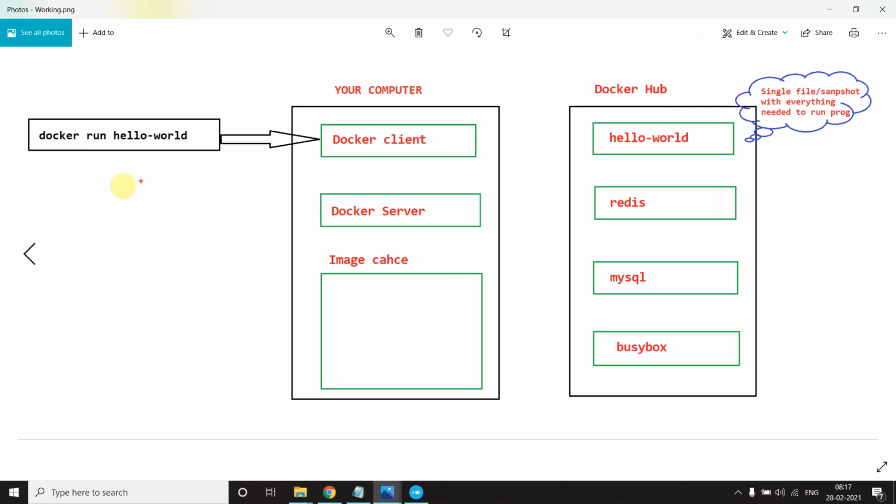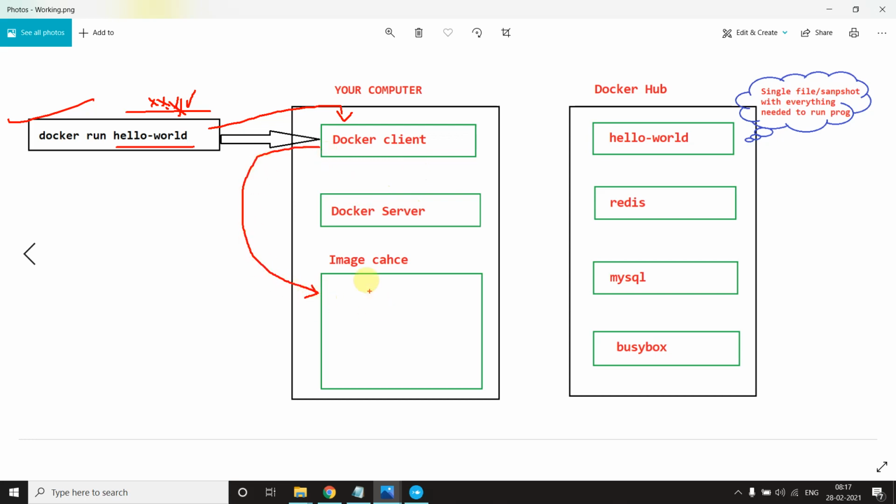If you see here, I just showed you two commands, right? docker run redis and docker run hello-world. If you run any image name here, any xxx, it should be available in Docker Hub. So if you run this command, docker run with an image name, the command runs in the Docker client, and first it will not go to the Docker server, it will go to your image cache.